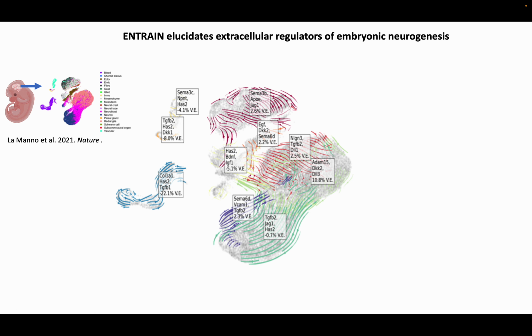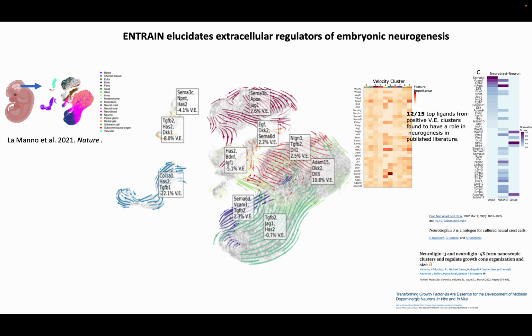Cross-checking the ligands of the 5 positive clusters shows that 12 out of 15 are actually involved in neurogenesis in the literature. This is a significant improvement in comparison to other tools because they cannot incorporate RNA velocity; again, they only use differential expression. So incorporating velocity has also improved the identification of extracellular regulators.